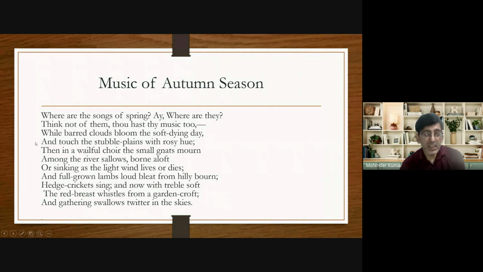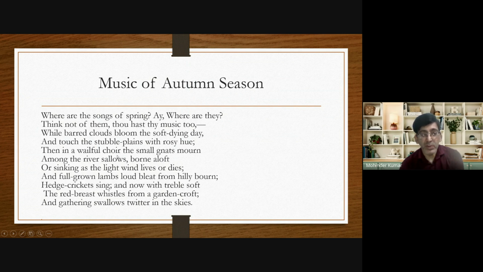So he presents the scene of the setting sun, that the sun is setting and the sun is spreading its red light or red color on the fields. Which fields? The fields from which the harvest has been cut. Next,